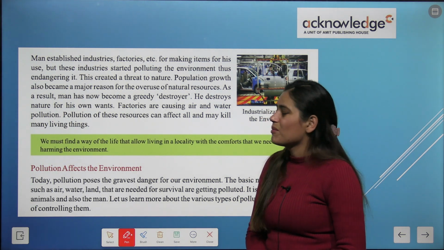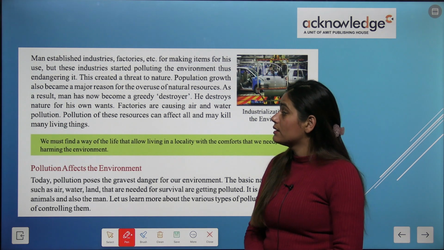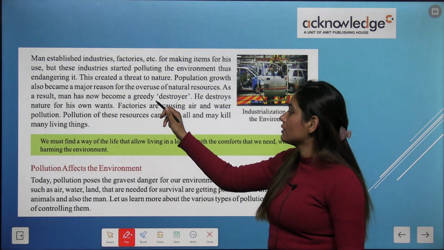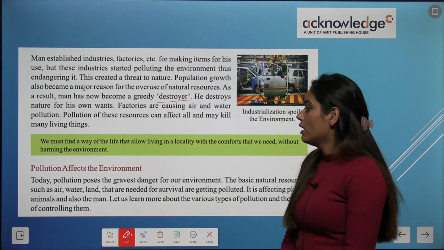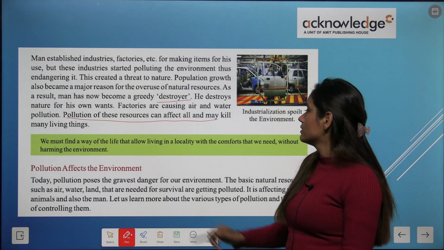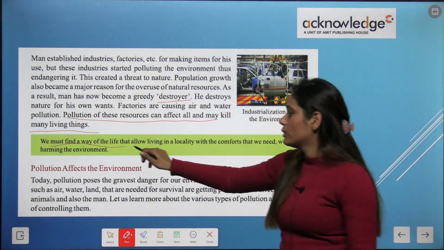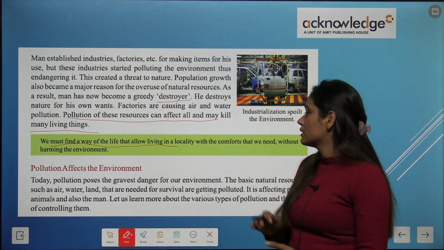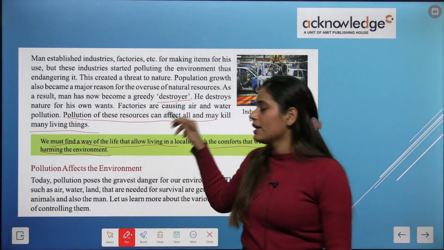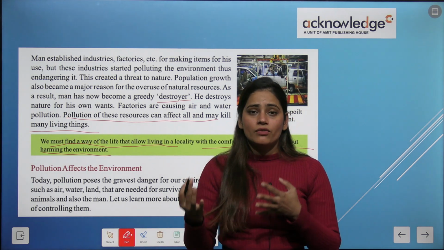Population growth also became a major reason for the overuse of natural resources. As a result, man has now become greedy, or we can say a destroyer. Okay, now, pollution of these resources can affect all and may kill many living things. We must find a way of life that allows living in a locality with the comforts that we need without harming the environment. And kids, we can live without harming the environment.